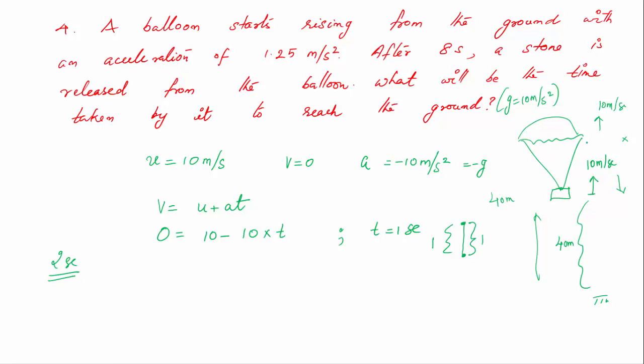the stone will again come back to the position where it is released. So it is released at a height of 40 meters. Now from that 40 meters it is coming down with a positive acceleration. So the 2 seconds, let us call it t1.